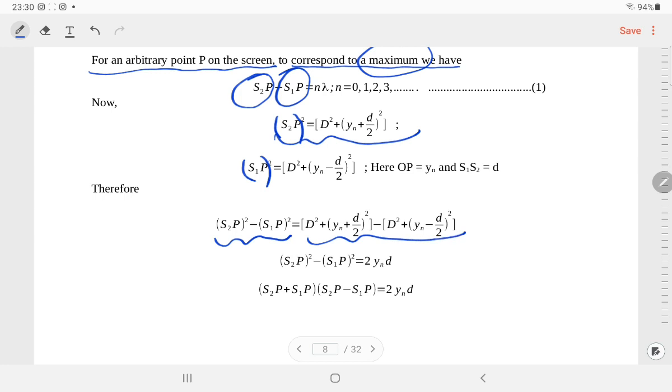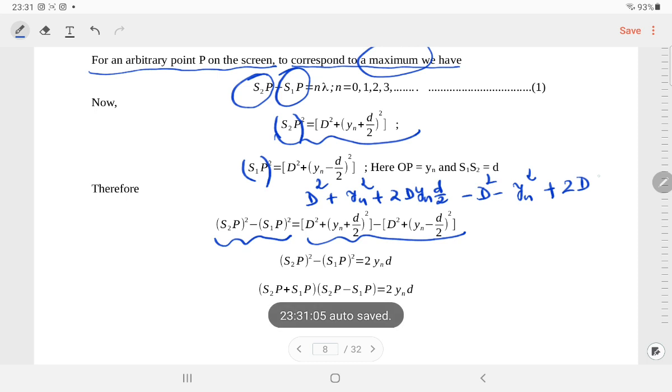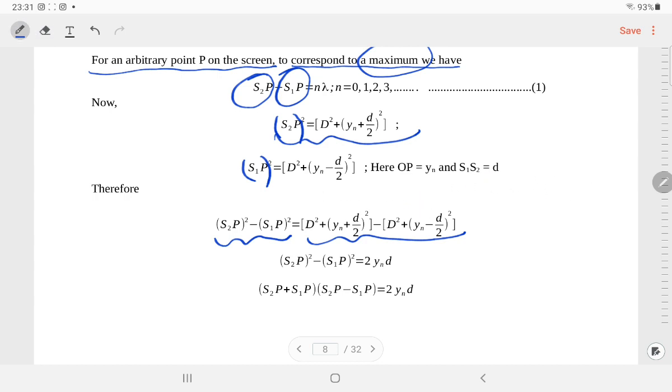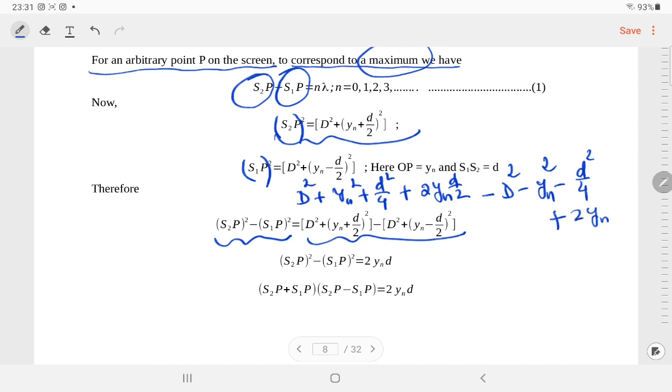If we subtract, S2P square minus S1P square, let me simplify it again. d square plus yn square plus d square by 4 plus twice yn d by 2, then minus d square minus yn square minus d square by 4 plus twice yn d by 2.